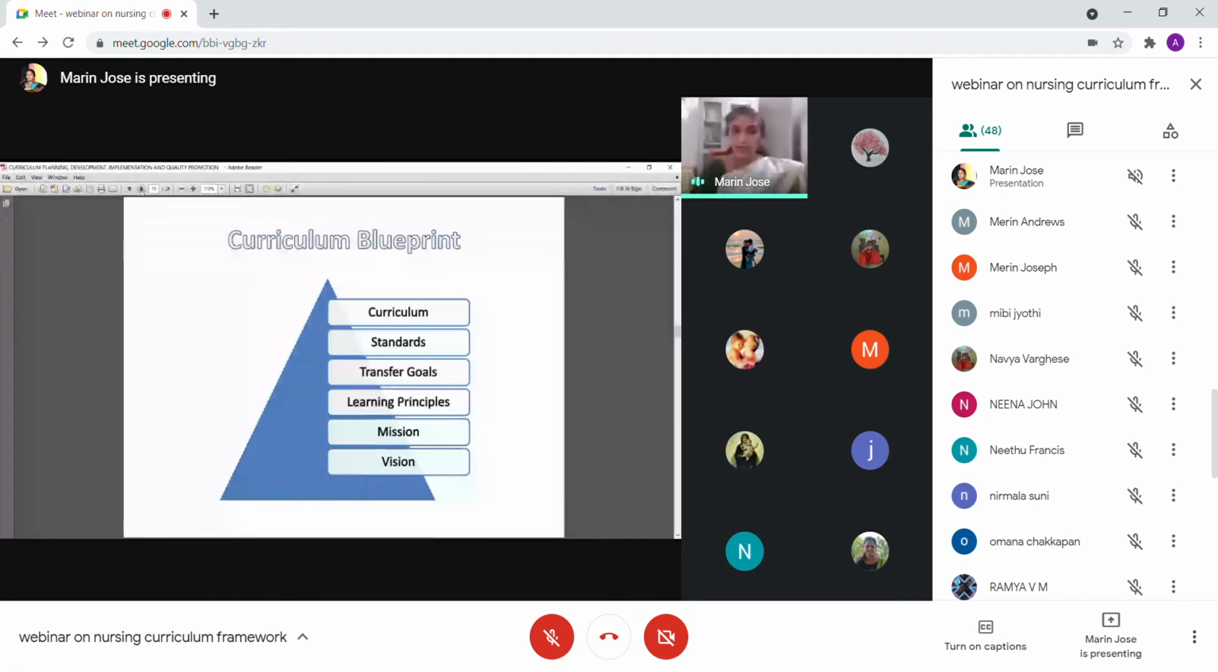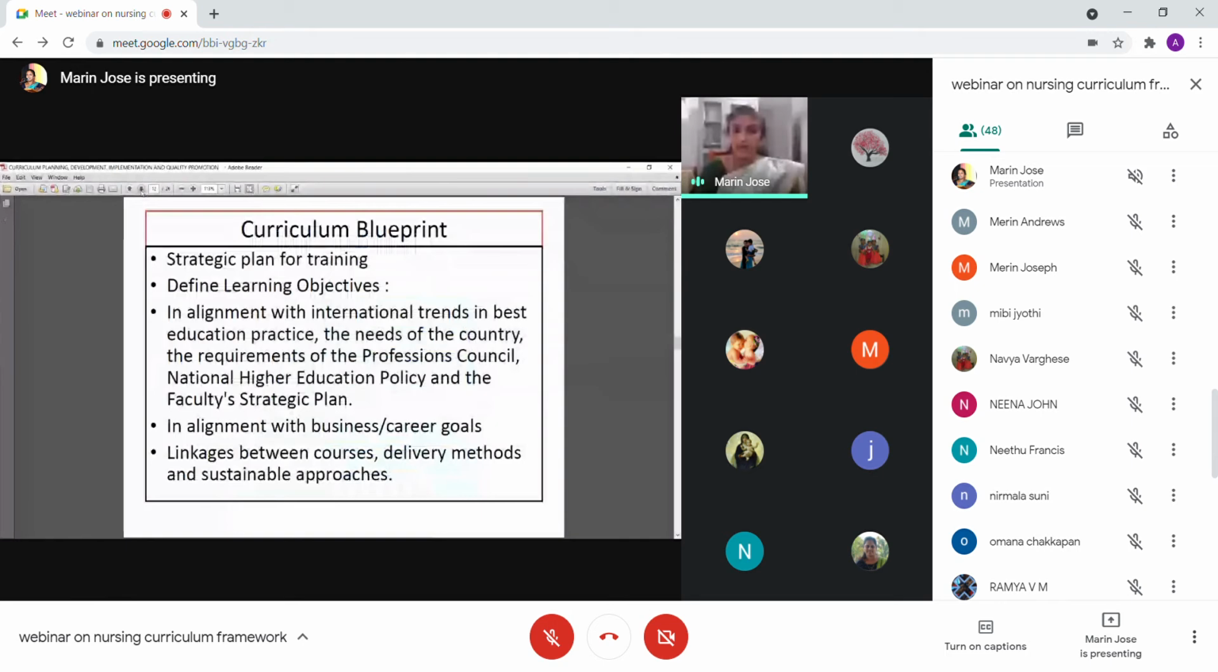So that helps us to prepare a strategic plan for training. When we think of the lesson plans, year plan, or course plan, all those things, we can have these as standards for our strategic plan. And again, we will define learning objectives in alignment with the international trends, as we already discussed, and the business or career goals. That's also very important, because